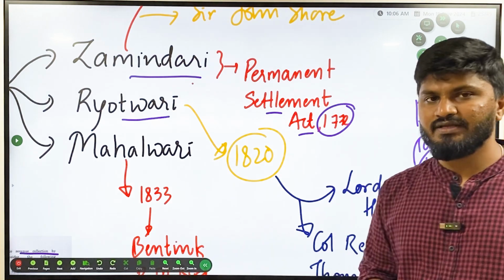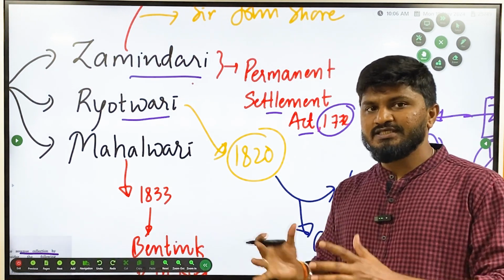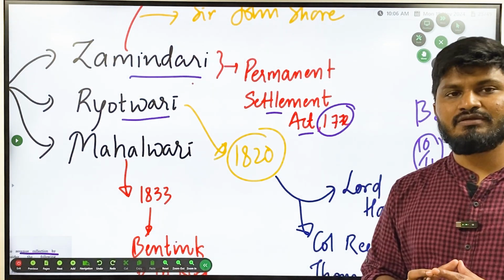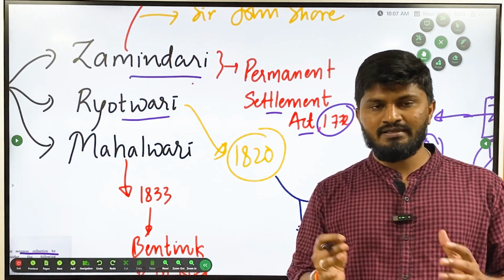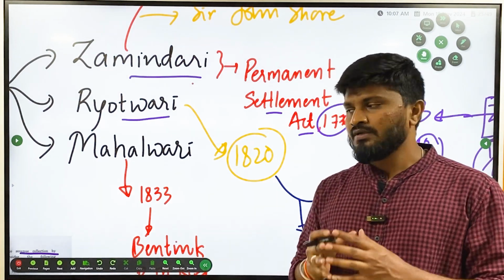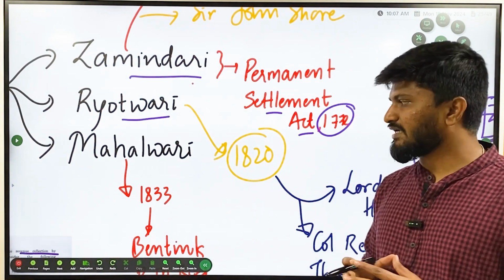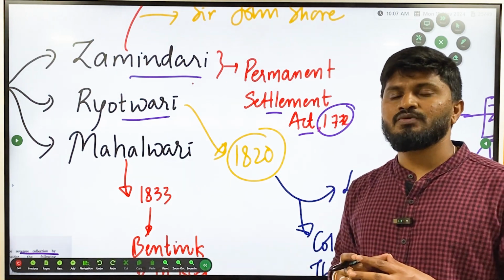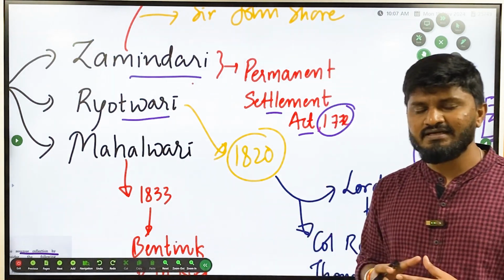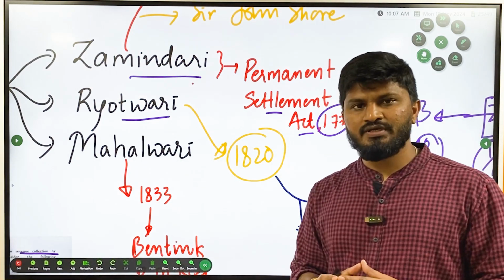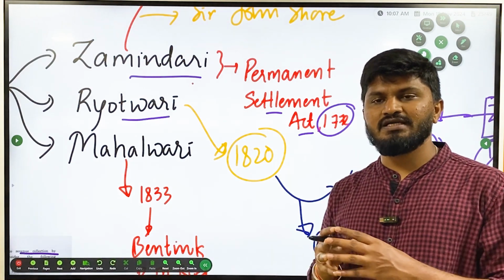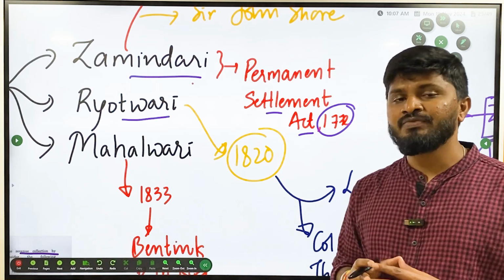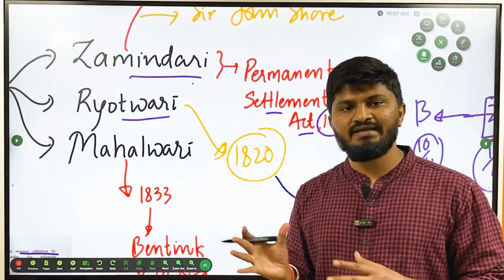And in the third one, Mahalwari. What is Mahalwari? The whole village was considered as one Mahal. In a village, all the peasants are clubbed together and made to pay the taxes. They will appoint a Mahalwari, and he was the person responsible for collecting the revenue from all the mahals. From one mahal, they used to collect land revenue, which was in proportion to the land owned by each peasant.